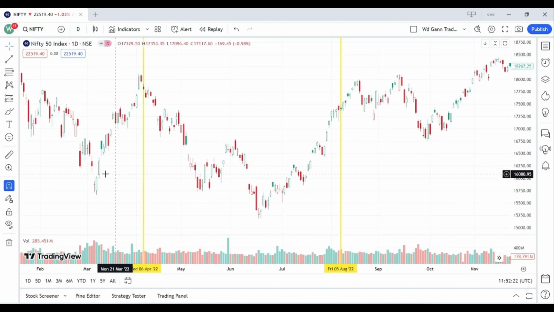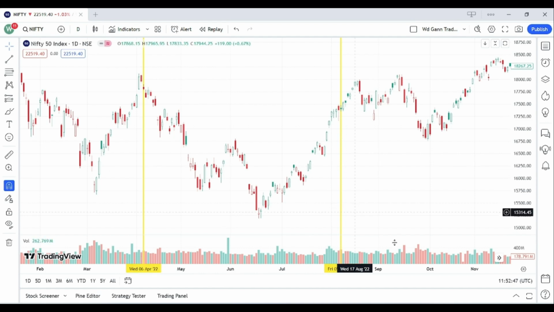And you can see here that the market was in a very good bull rally. But exactly from the date of 5th March 2022, it started falling. And here we can see a very good fall in the market, a very good reversal in the market. There may be a deflection of 1 to 2 days. For 6th April, it may be 5th April or 7th April. But we can see here a very good reversal.